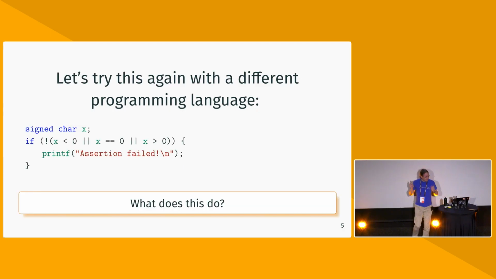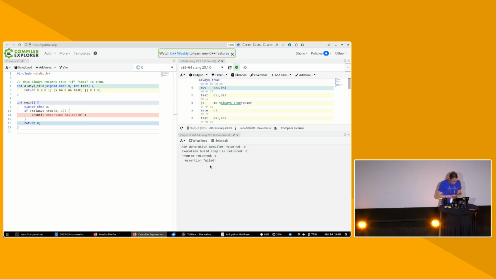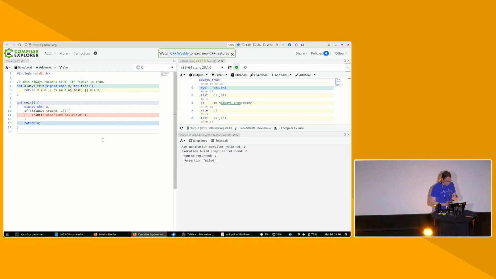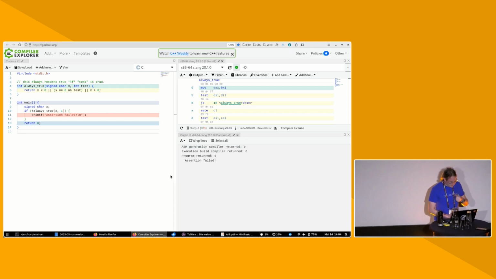So let's do the same thing again, but using a different programming language. This is basically the same program, now written in C. And we can do the same thing again. We go to the demo, and it opens in the browser, hopefully. And we take the latest Clang compiler, and again, Clang also discovered a new integer. I had to make it a little bit more complicated here to trick Clang into doing the right thing, or the wrong thing. But in the end, you can see that also here, something really weird happens.